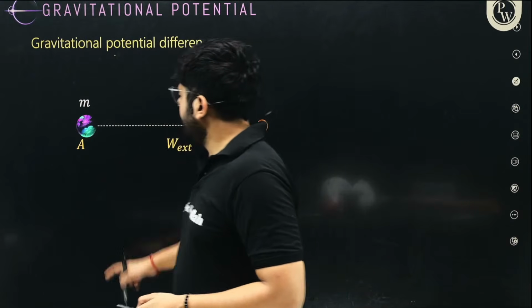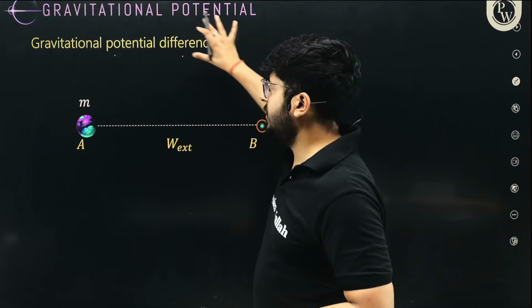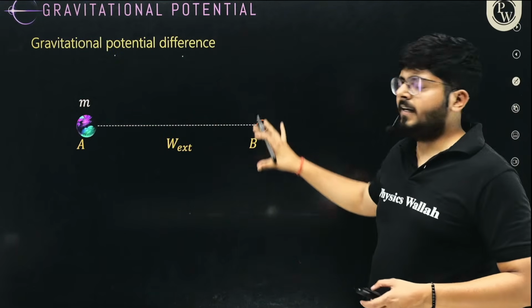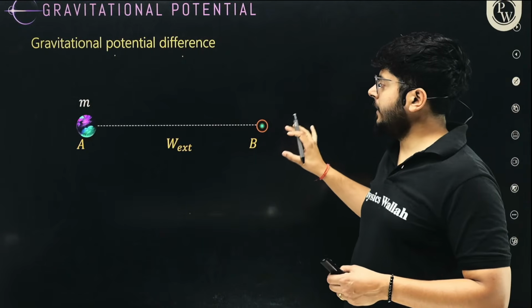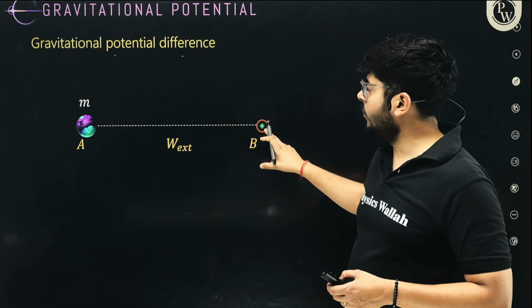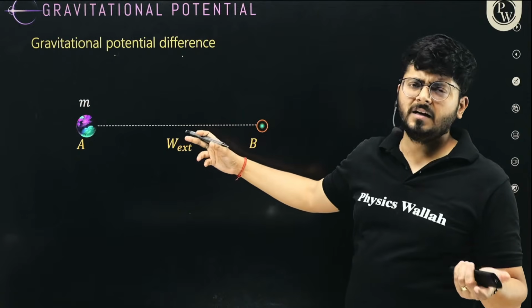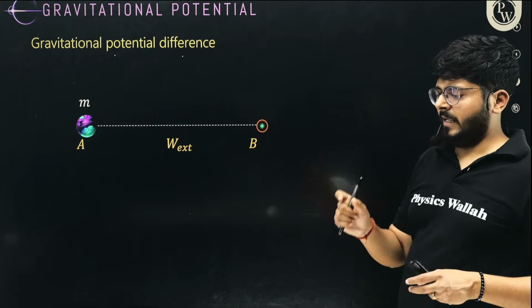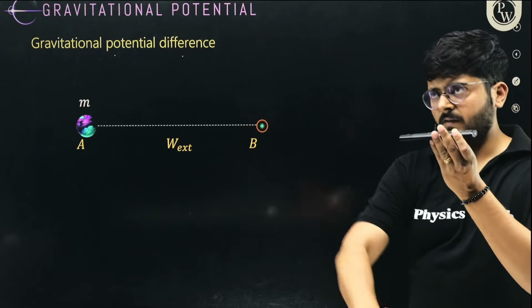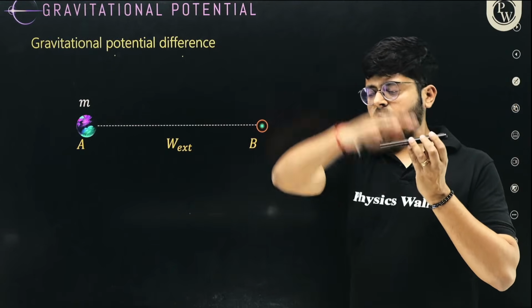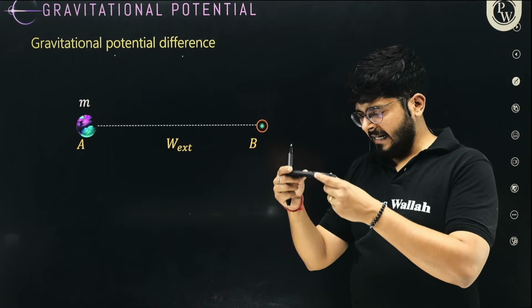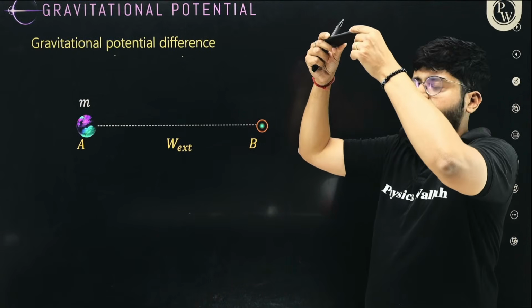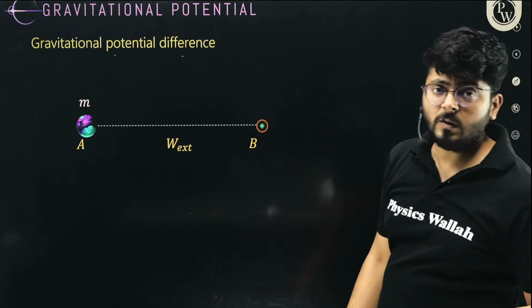You see that this is a mass, and there will be a gravitational field around this mass. Now inside the gravitational field, let's say that you are trying to move another mass, let's say a unit mass, from one point to another point inside the gravitational field. This is the gravitational field of Earth, this is the Earth surface, and I'm trying to move this from this point to another point inside the gravitational field of Earth. So I'll be doing some work.